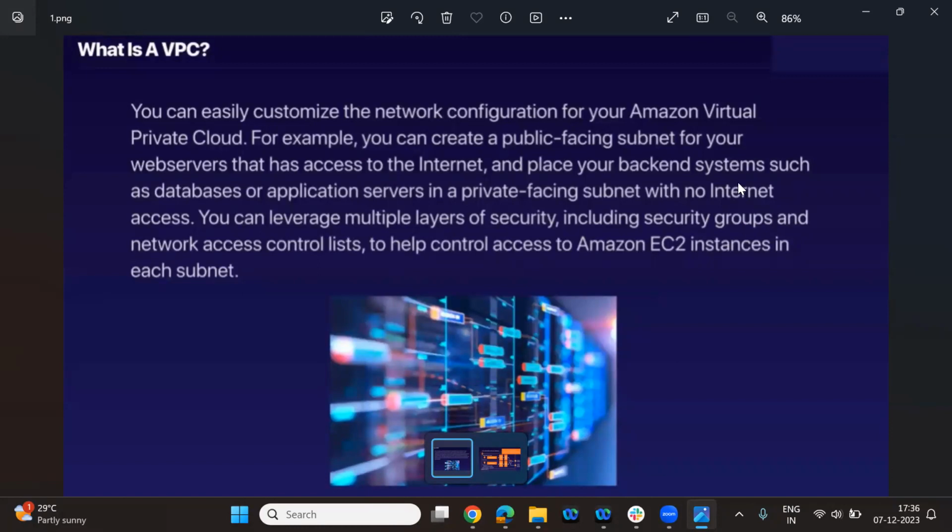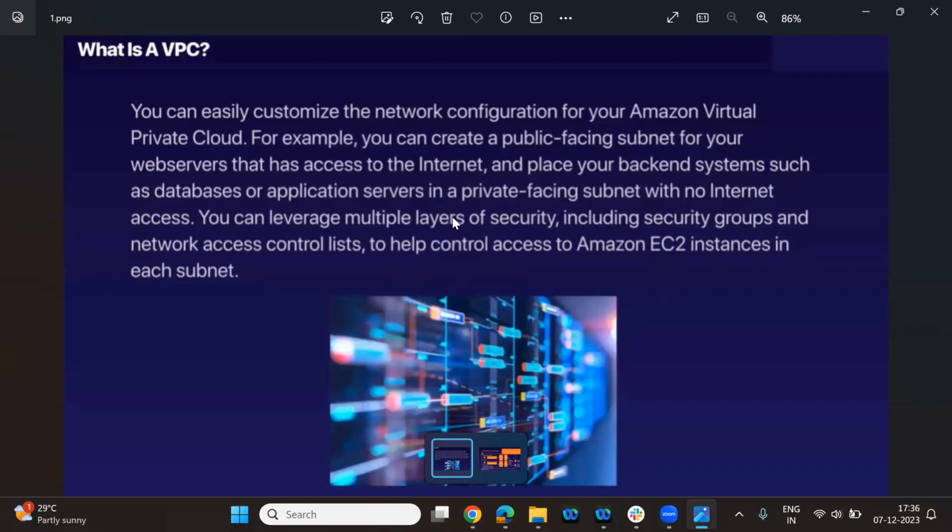For that purpose, there is a component called NAT gateway, which we are going to discuss. We put that NAT gateway into the public subnet and then we connect to the private subnet. That's how the private subnet can be accessed. But still, we are not allowed to access the private subnet directly. Okay, you understood?